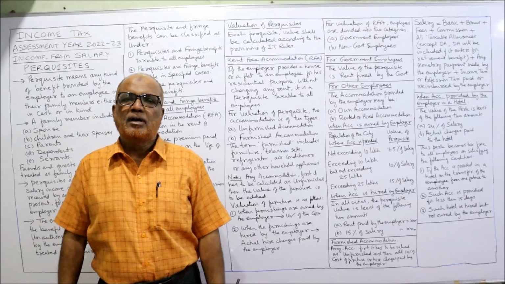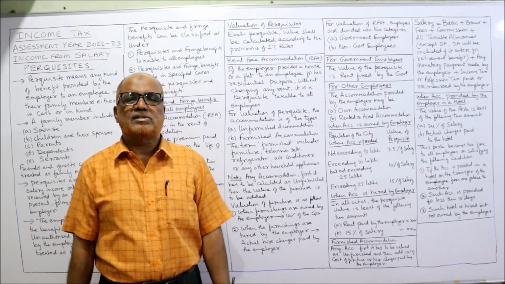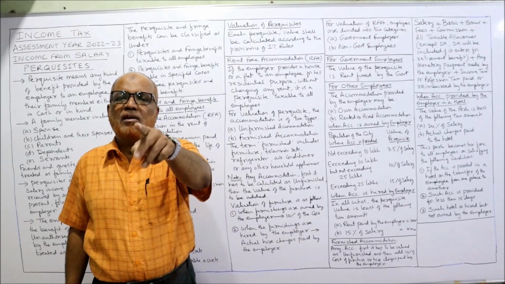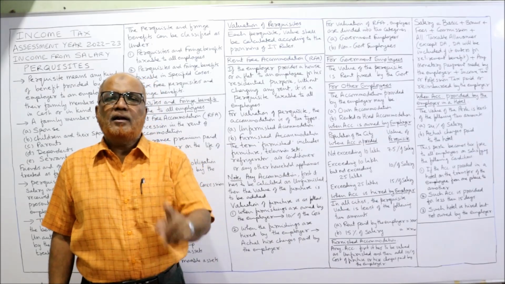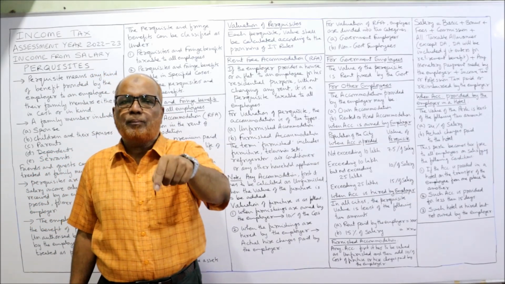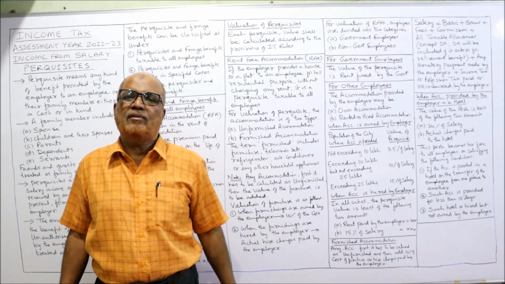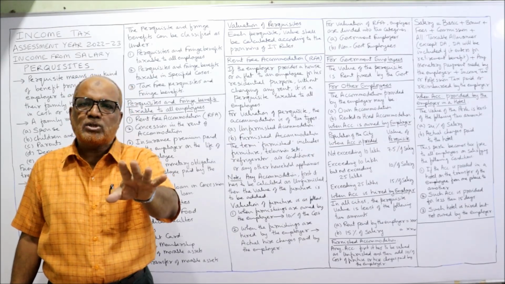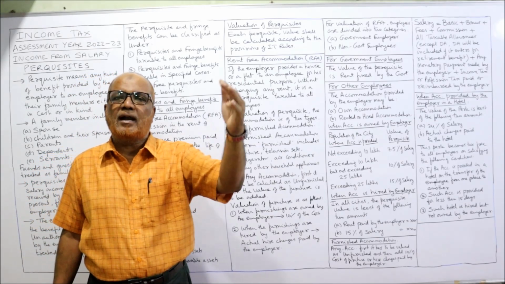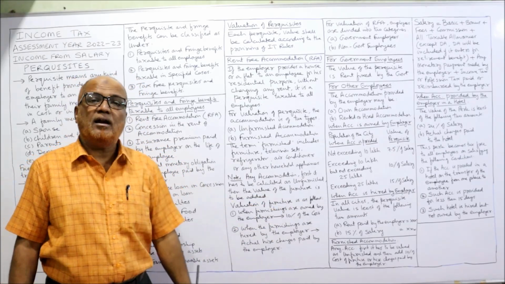Three rates you have to remember: 7.5% of salary, 10% of salary, 15% of salary. 7.5% of salary will be applied when the population is below 10 lakh. 10% of salary will be applied when the population is 10 lakh or more up to 25 lakh. Then 15% of salary will be applied if the population of the city is more than 25 lakh. That's all.